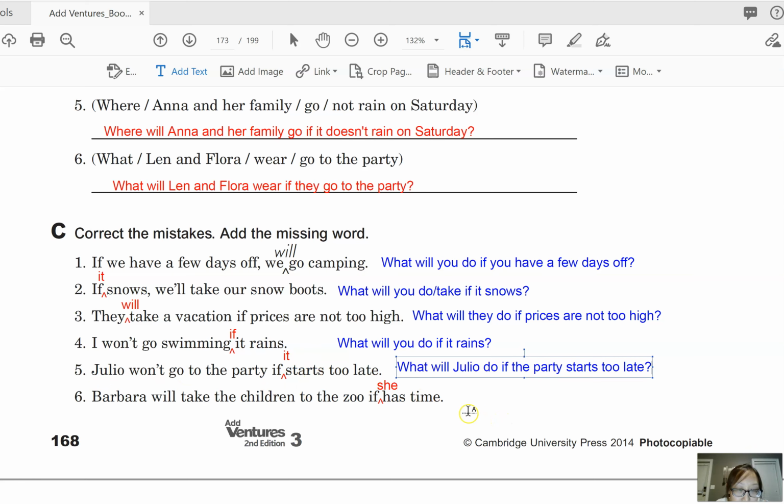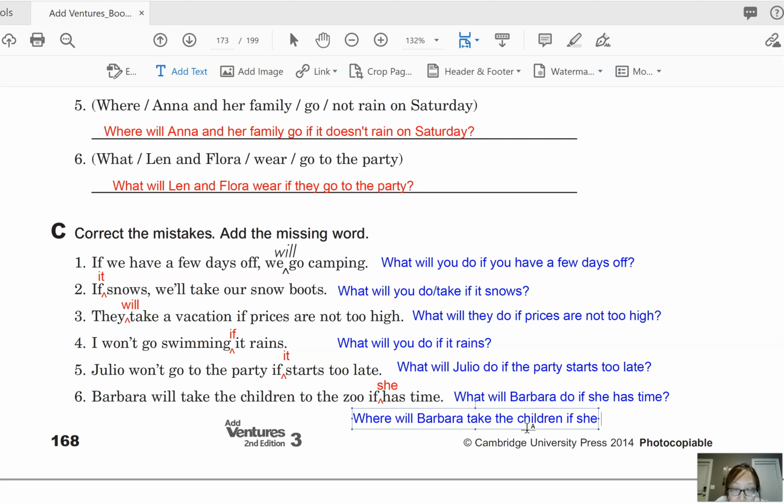And then finally, number 6, we can say, what will Barbara do if she has time? And you can also say, where will Barbara take the children if she has time? In this case, the short answer is to the zoo. So depending on the question word, you can focus on different answers.